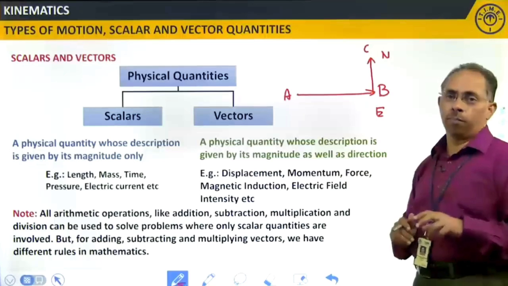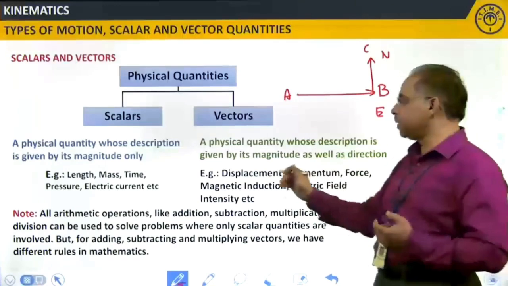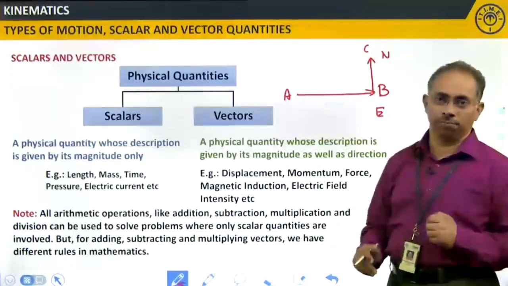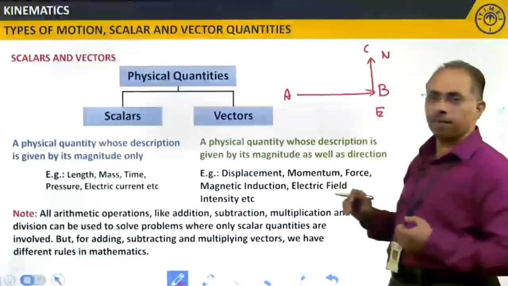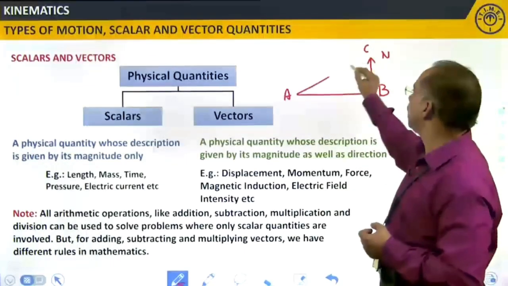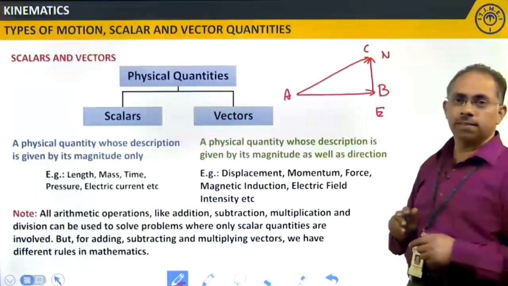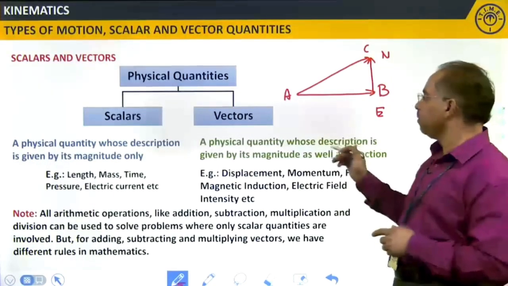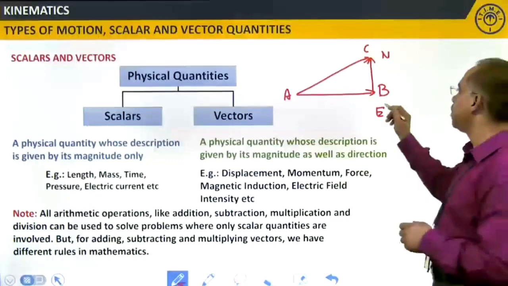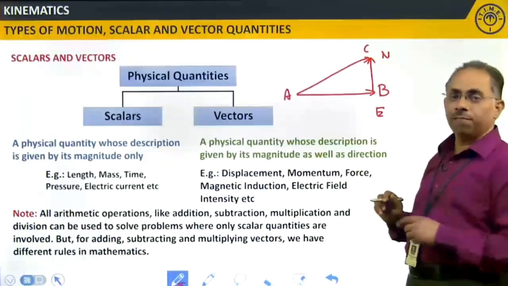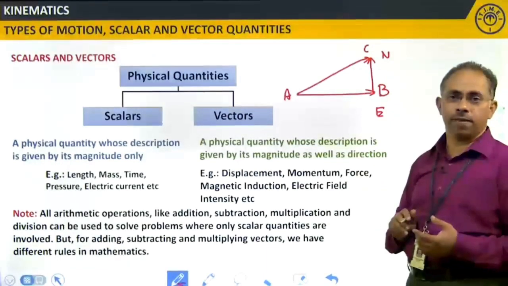If I wanted to know the displacement, when I say displacement, basically it is the change in position, right? The change in position is from A to C. So I will measure the displacement this way. I'll draw a straight line like this. Now its magnitude is different along east, its magnitude is different along north. Finally, if I measure it along A to C, its magnitude is different.